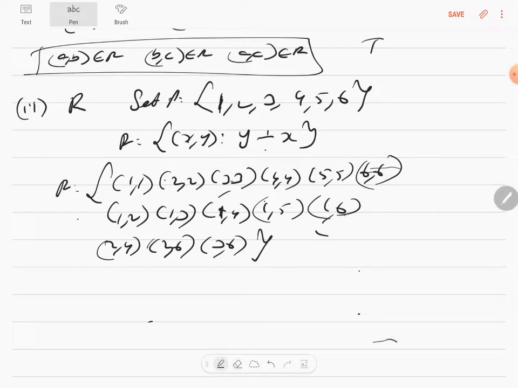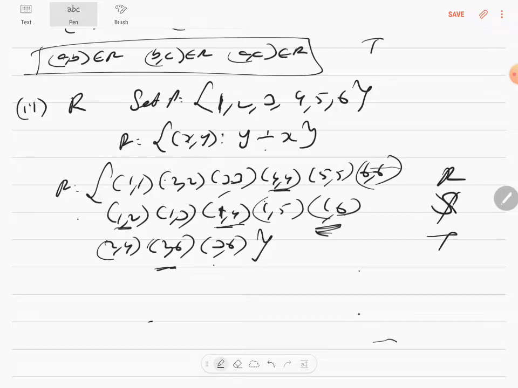Transitivity: (1,4) is there, (4,4) is there, and (1,4) is there. What else? (1,2) is there, (2,6) is there, (1,6) is there. So it is transitive. So as soon as you see, it's reflexive. It is not symmetric, but it is transitive. Yes, good examples to quote.